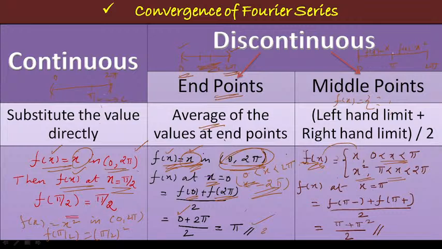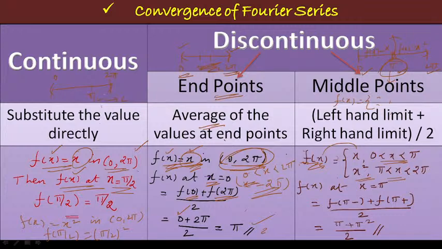So it is an open interval, isn't it? 0 less than x less than pi, and pi to 2 pi, this is also an open interval. So here 0, pi and 2 pi all are discontinuous points. Now I am going to find the value of the function at x equal to pi. Here pi is a discontinuous point, but here the discontinuity arises at the middle point of the interval, isn't it? Pi is the center point. Here the discontinuity arises at the center point, that is the middle point of the interval.